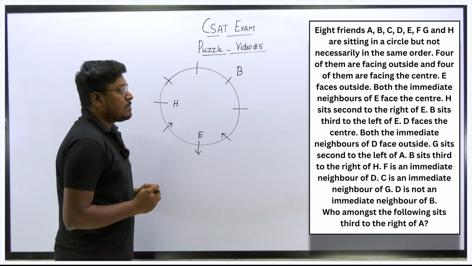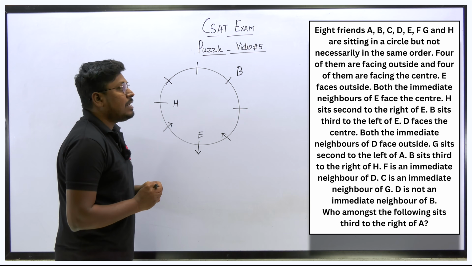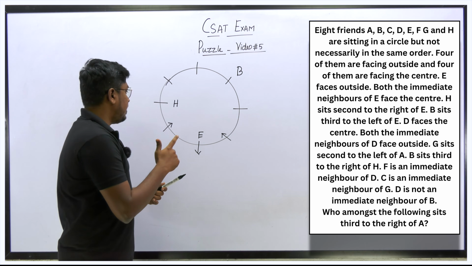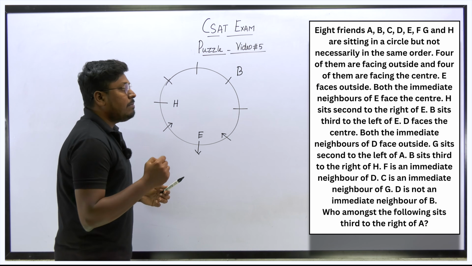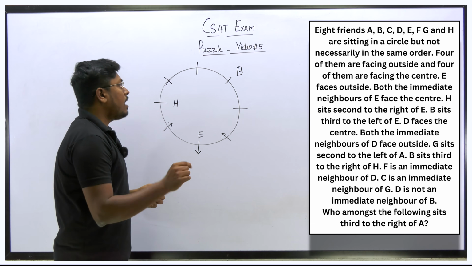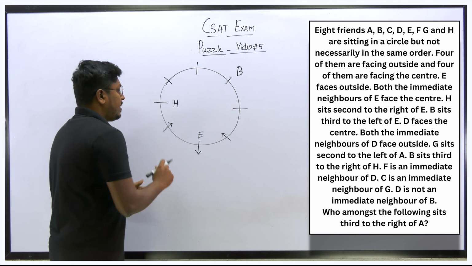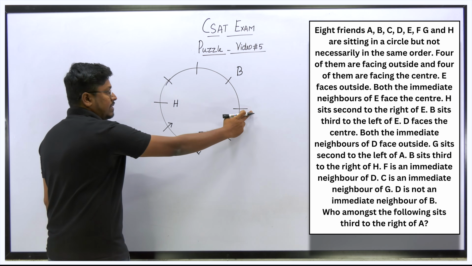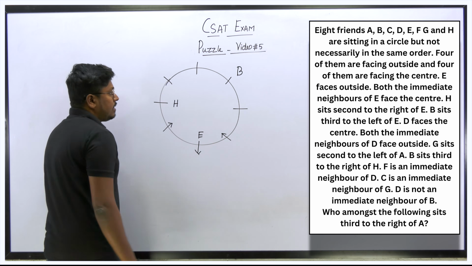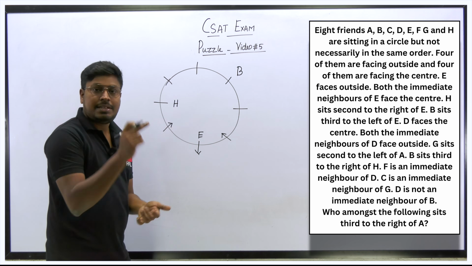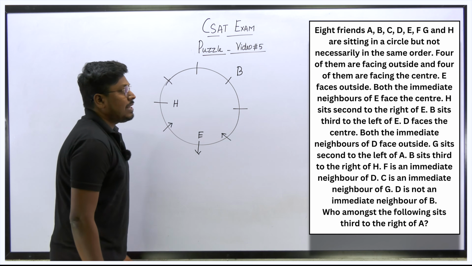Next point is F is an immediate neighbor of D. Have I missed any points here? D faces the center, right? Okay, the next point is both the immediate neighbors of D face outside. So if I fix D here, these 2 persons can face outside. I can't fix D here because this person is facing inside. So both the immediate neighbors of D should face outside and the person D is facing inside. Got it? Okay.